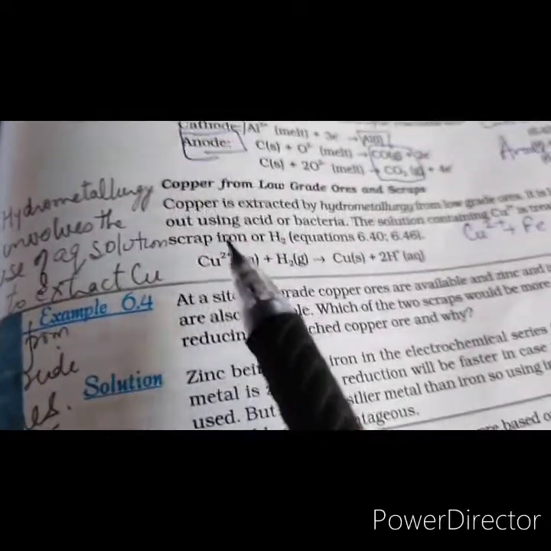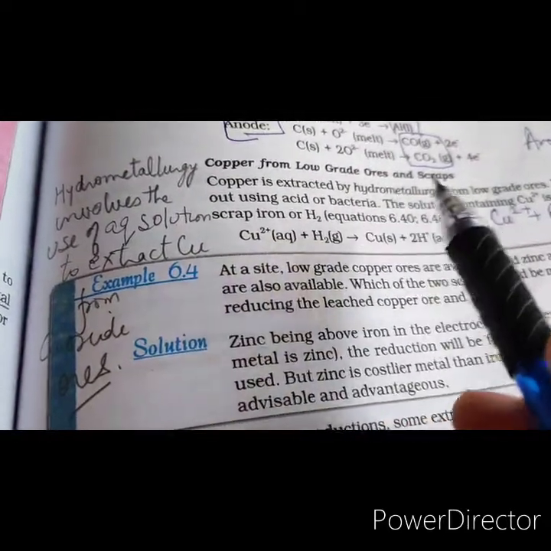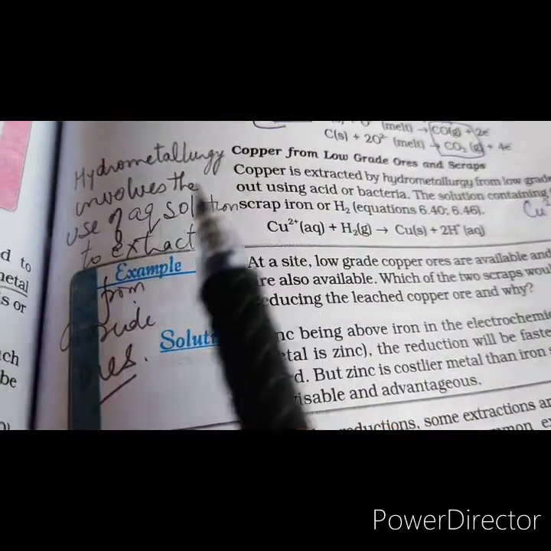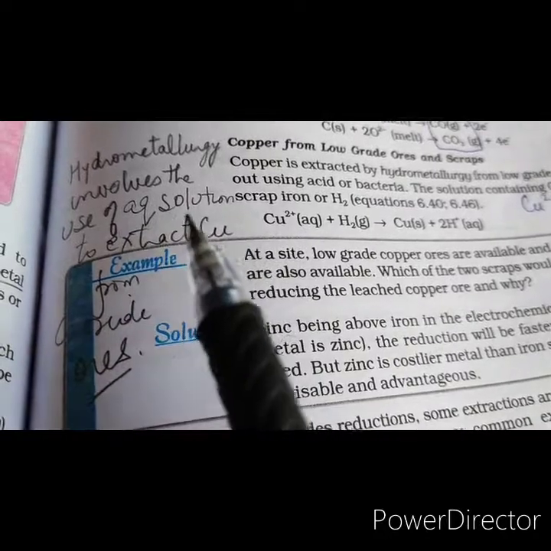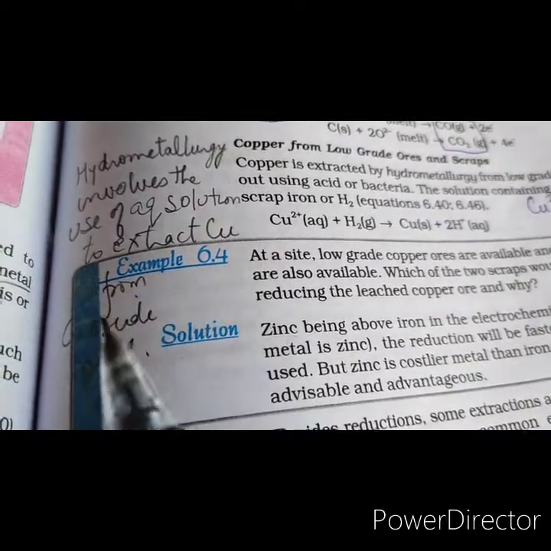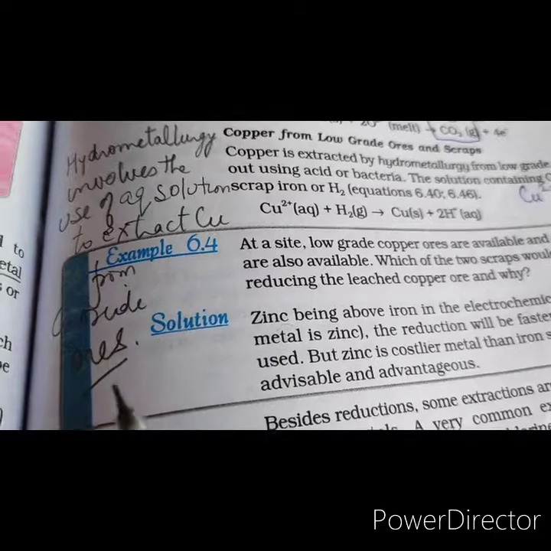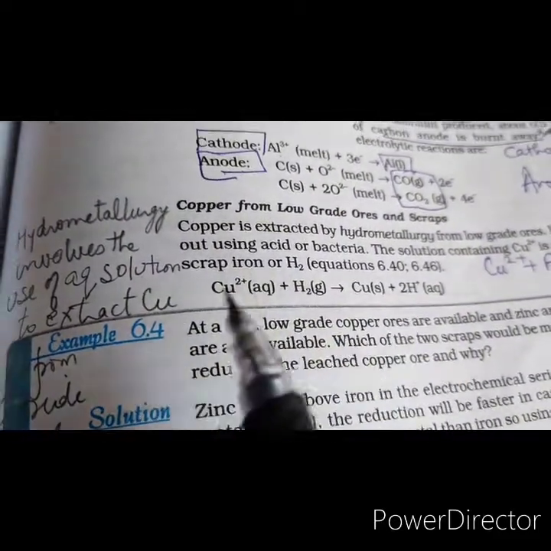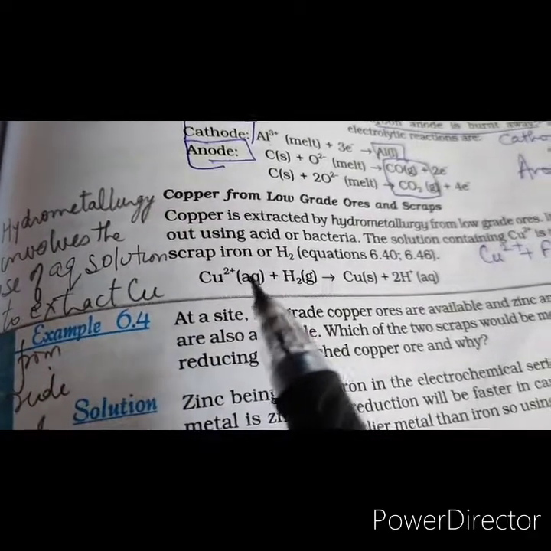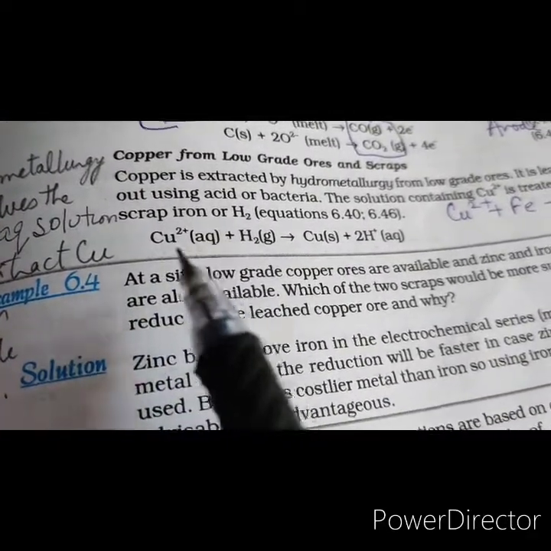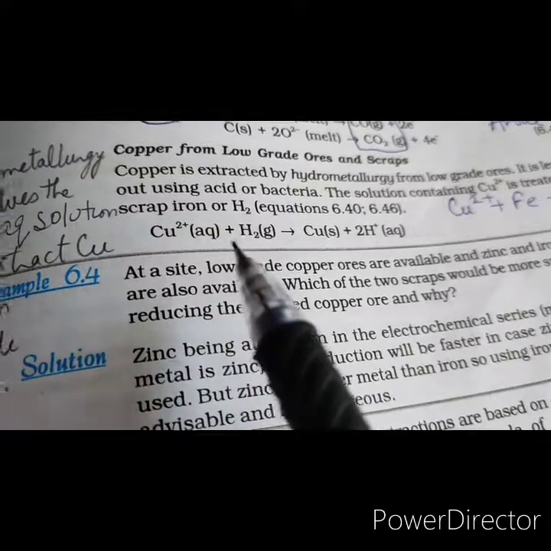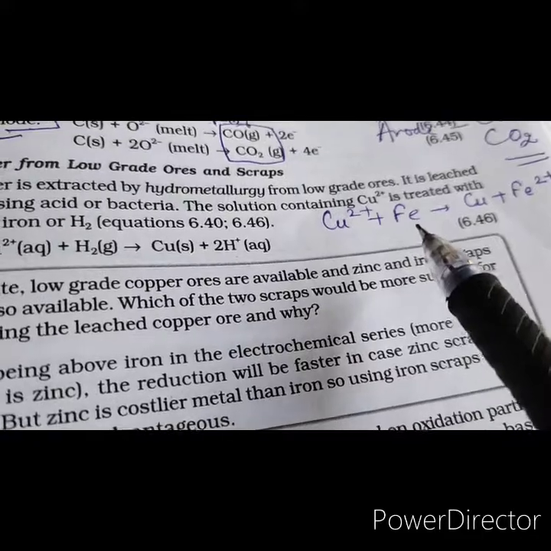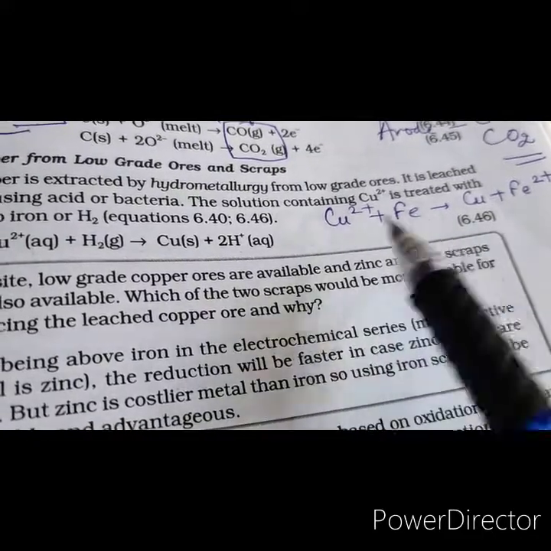Now copper. Copper can be obtained from low-grade ores and scraps by the technique of hydrometallurgy. Now what is this hydrometallurgy? It involves the use of aqueous solution to extract copper from the copper oxide ores, right? So we have to extract copper and we have to use the aqueous solution. The aqueous solution contains the cuprous ions and they are treated with hydrogen to get copper, or they are treated with iron to get copper, right?